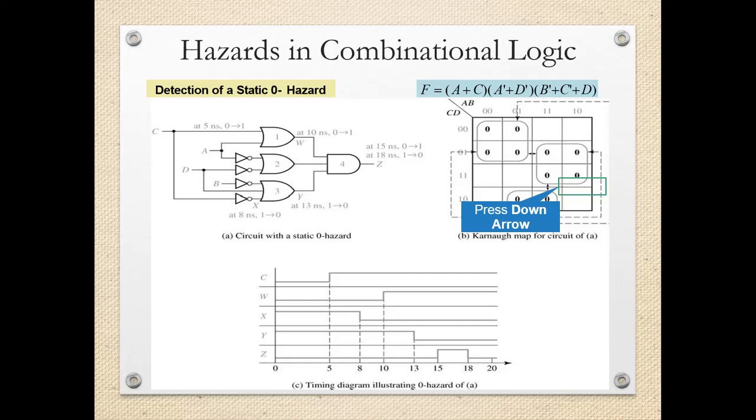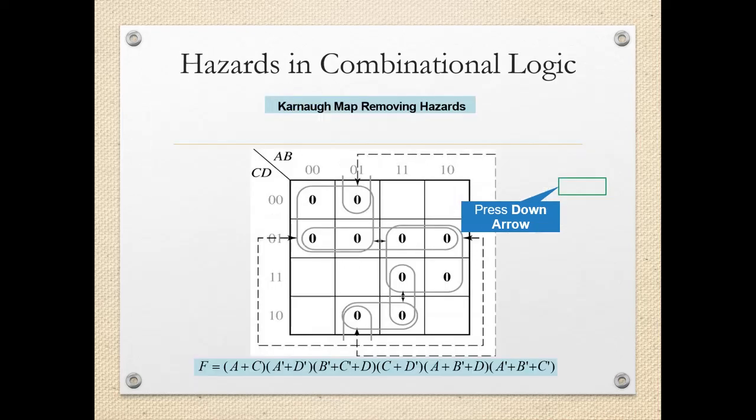By grouping these two, we can add the extra terms in the expression, and then we can reduce the possibility of hazard. The same K-map enlarged diagram is shown over here. The grouping is done for these adjacent zeros, and the additional terms are included in this expression. By adding these terms and adding the hardware corresponding to this, we can remove the static zero hazard.